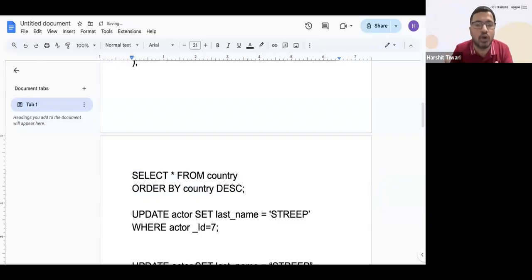DESC means descending order, so the country with Z will come first, then Y, then X, and so on. So that is the correct query.